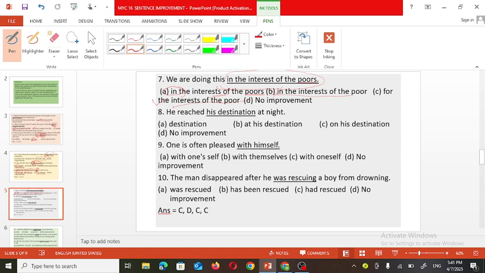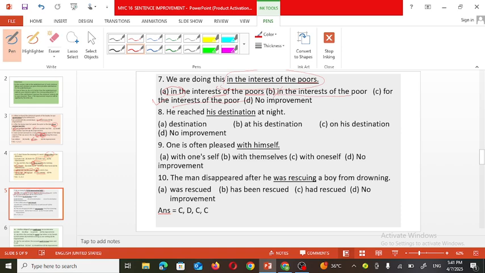He reached his destination at night. If we say he reached only destination, then it won't make a clear meaning of the sentence.